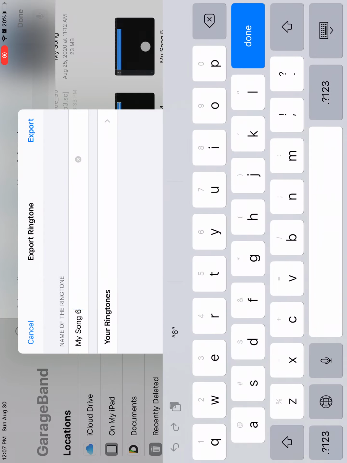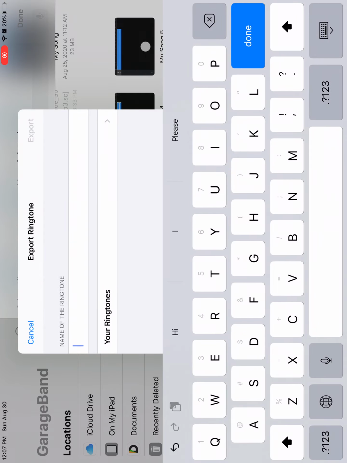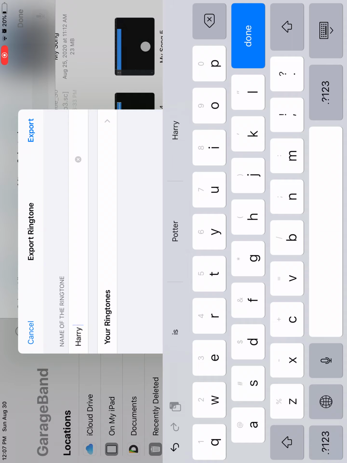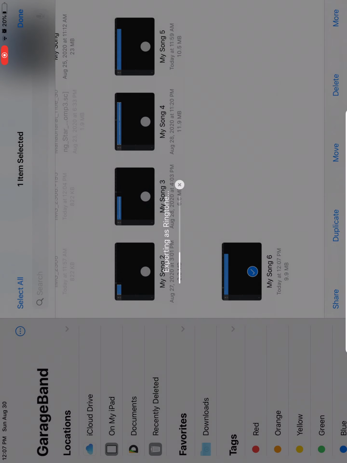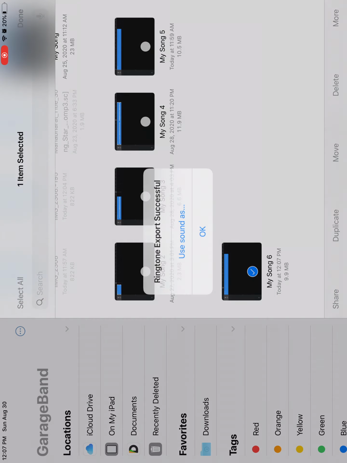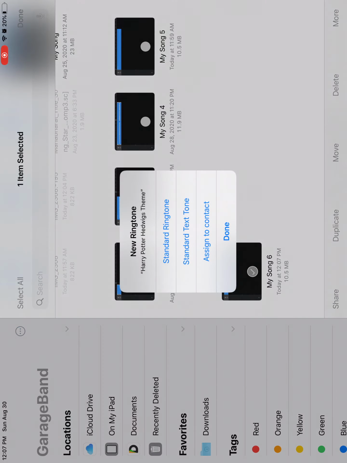Name of the ringtone, I'll just put Harry Potter Hedwig's Theme. And then click done and export. So now once it's exporting, you'll be given some options of what you want. So it's ringtone export successful. You can click OK, or you can click use sound as.